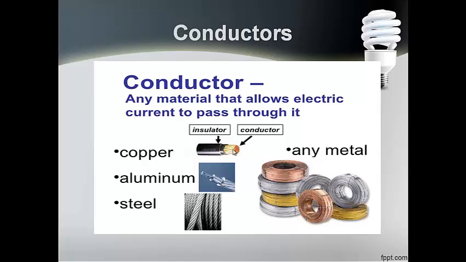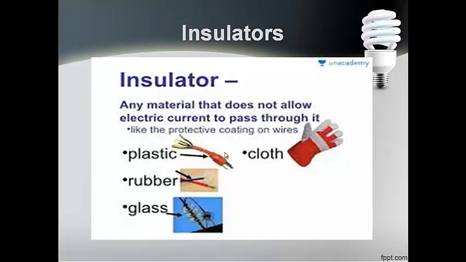All of the electrical wires and cables must be covered with plastic, as plastic does not let electricity pass. Plastic or rubber, as they do not let electricity pass, but the metal lets electricity pass. That's why we call them conductors. Insulators. Insulators are any material that doesn't allow electric current to pass through it, like the protective coating of a wire. The coat of the wire is made of plastic or rubber, as this rubber or plastic is an insulator and it will not let electricity pass, and it's safe for us to hold in our hands.